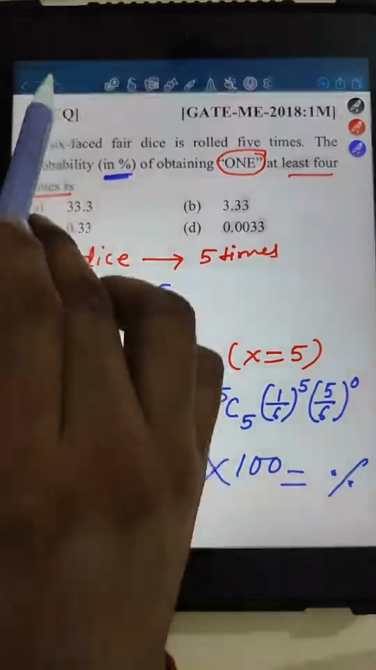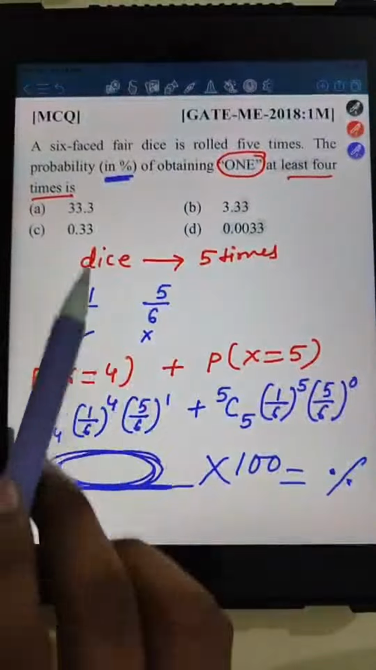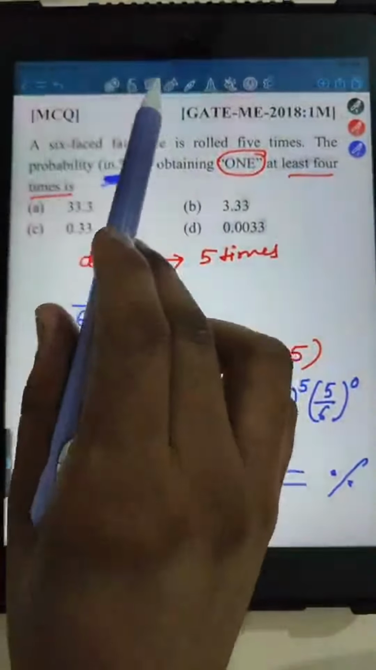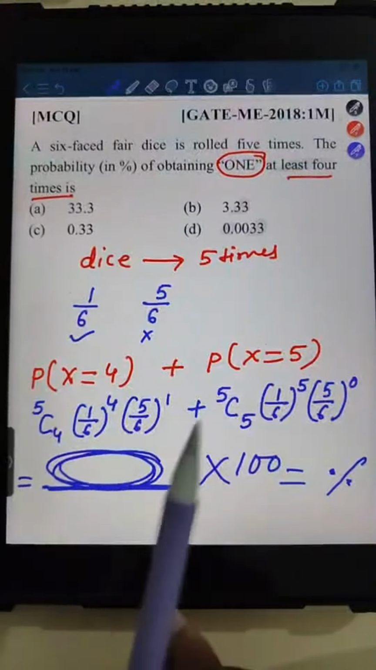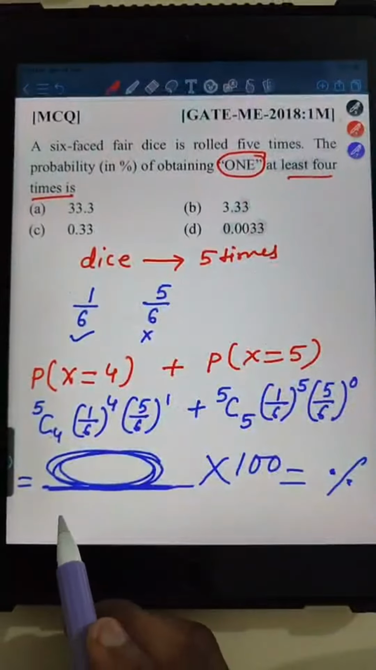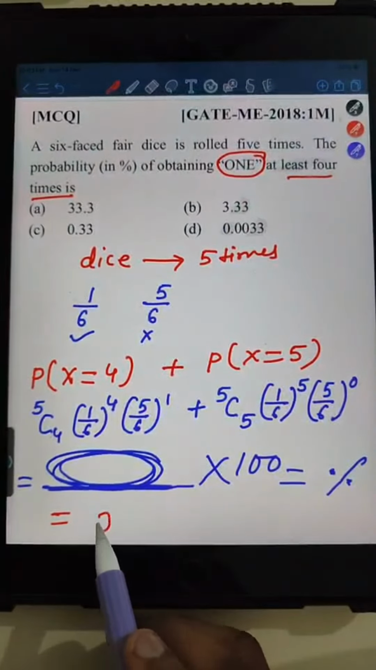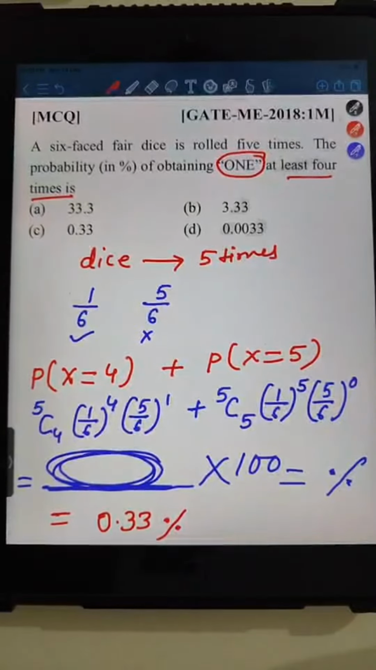This is the probability and we want probability in percentage, so that's why you have to multiply by 100, right? So after multiplication you will get what? You will get answer as option C, that is 0.33 percentage, not the probability. It is the probability percentage. Okay, I hope you have got the answer.